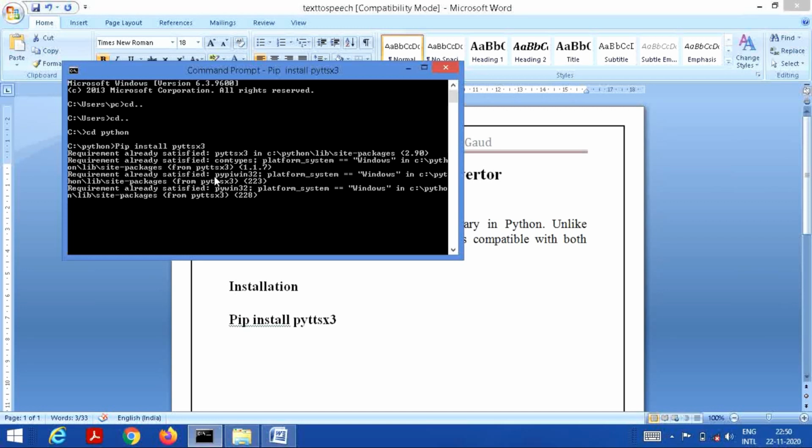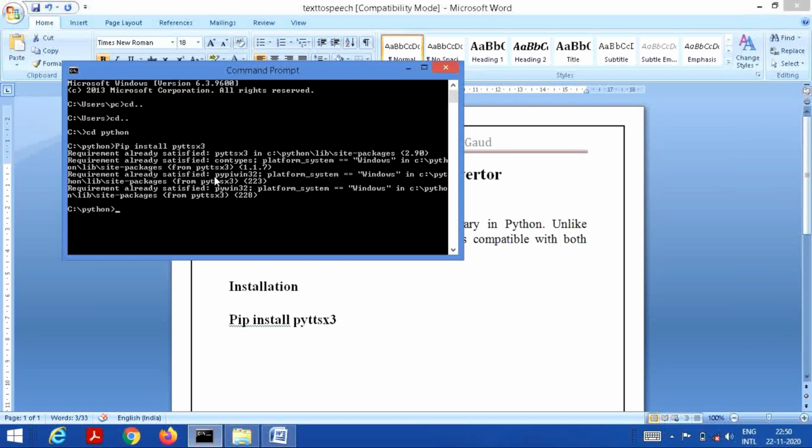If you install for the first time, it may take some time, but it will finish soon. So requirement already satisfied, and my library is installed. So we proceed directly towards the coding and let's see how a text is converted into speech.